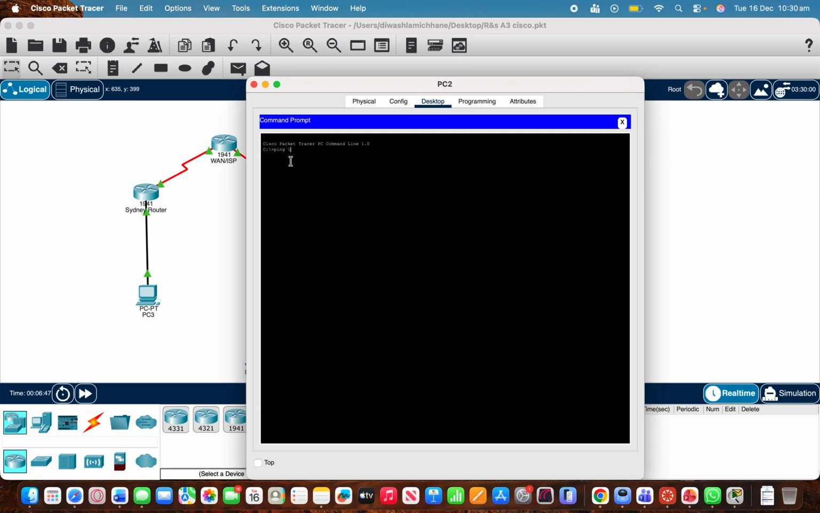Ping 172.86.1.10. Let's see. So as you can see, we did a ping test, and here we lost 25% of packets, but still.